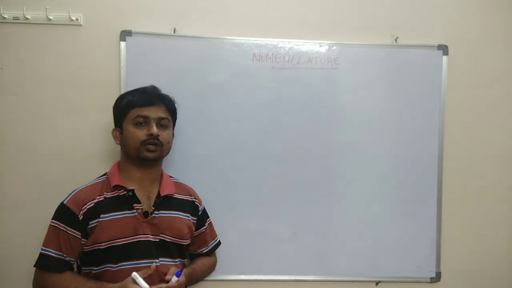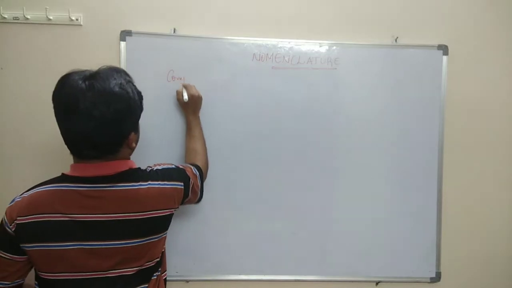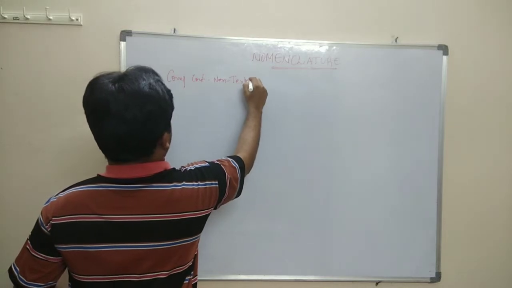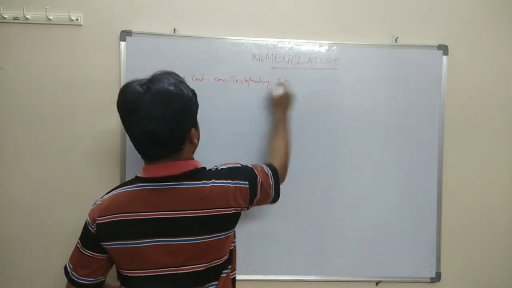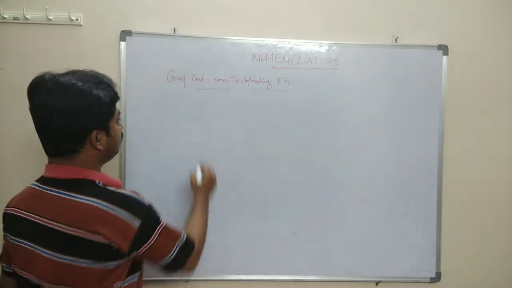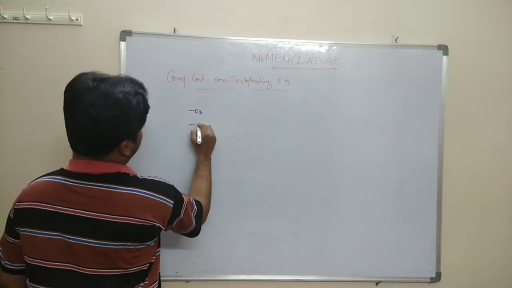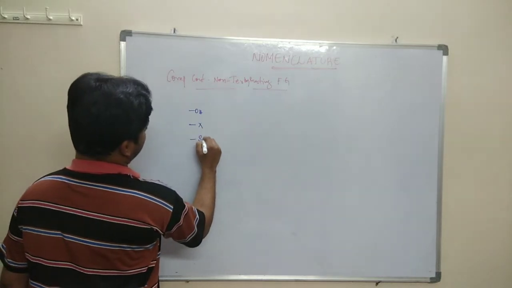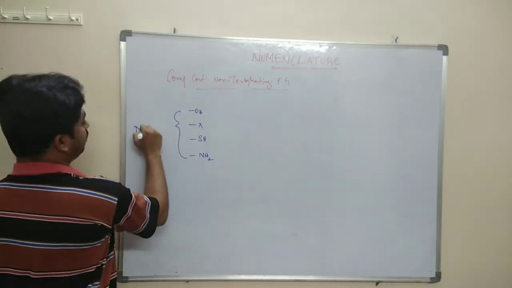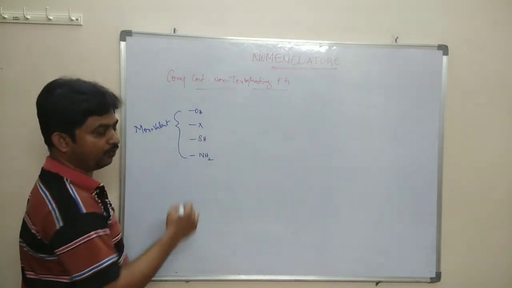Now we are going to discuss the compounds which contain non-terminating functional groups, and their common names. The non-terminating functional groups hydroxy, halide, SH and NH2 are monovalent; they have only one valency.